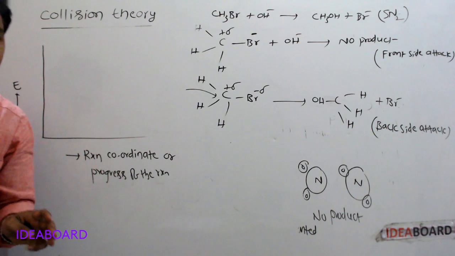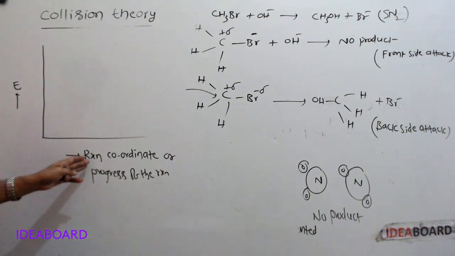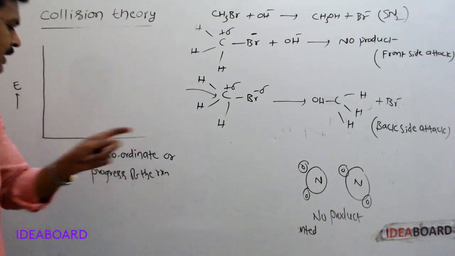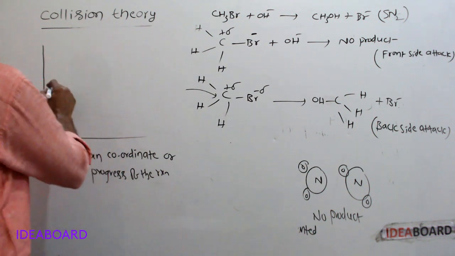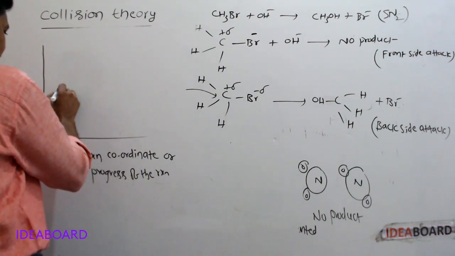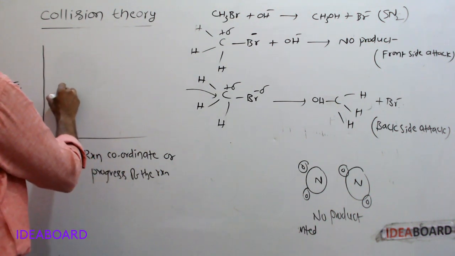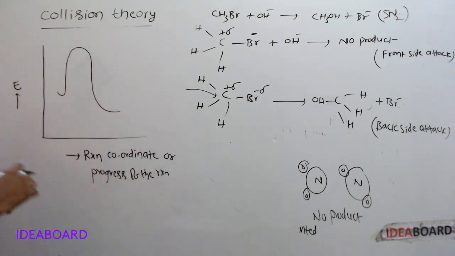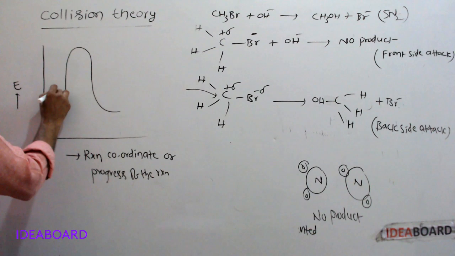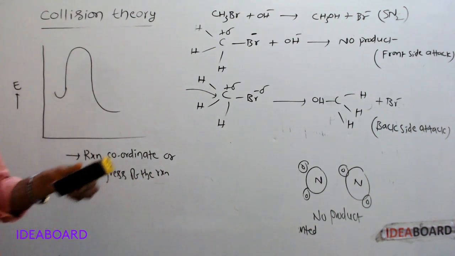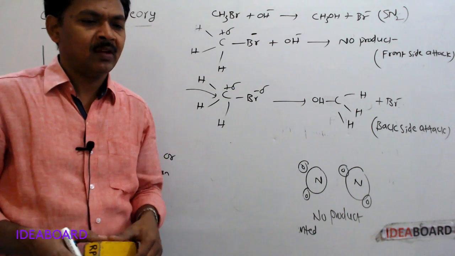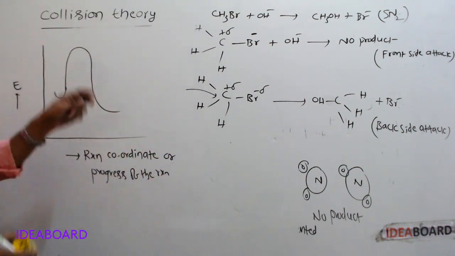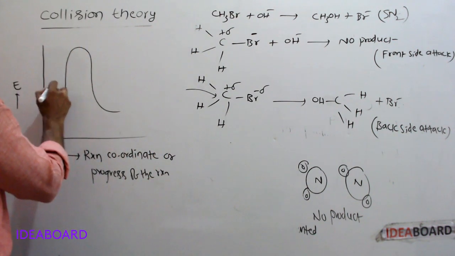So when a graph is plotted between energy and reaction coordinate, or progress of the reaction, I am taking first the exothermic reaction. Exothermic reactions are the reactions which are accompanied by the liberation of energy.